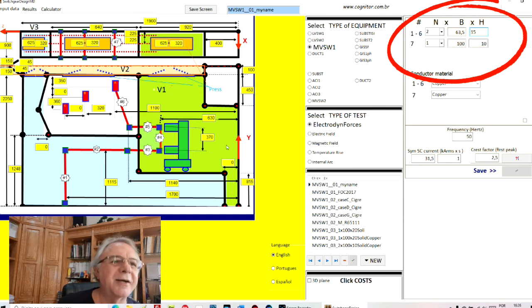I change the dimension of bars 1 to 6. I will come back here to 10 to avoid losing the number in my database.